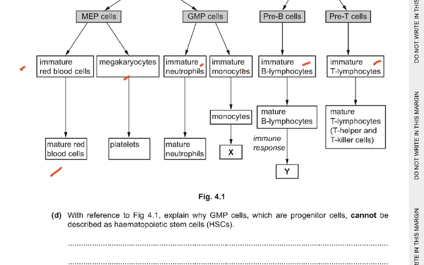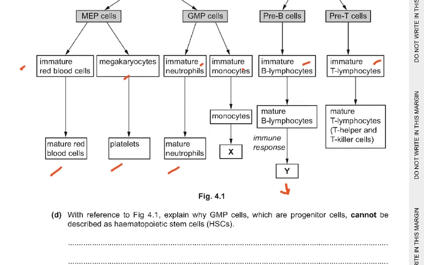And then they become a mature red blood cell. That's when they lose their nucleus. And the megakaryocytes become the platelets and the fragments of cells. Immature neutrophils become mature neutrophils, and the monocytes become something known as X. And the mature B lymphocytes result in Y. And the immature T lymphocytes become mature T lymphocytes, which are T helper and T killer cells.